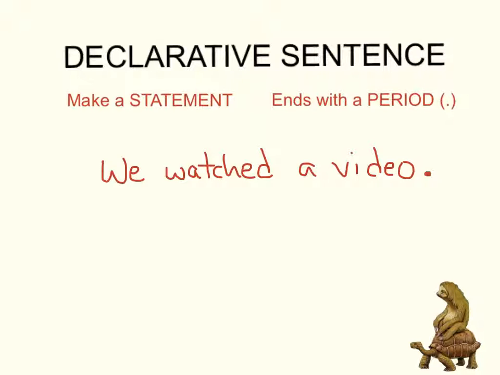And what it's doing is it's making a statement. It's telling me something that happened. We watched a video. That happened. Alright? Notice also it starts here with a capital letter. All sentences need to start with a capital letter. That is a declarative sentence.